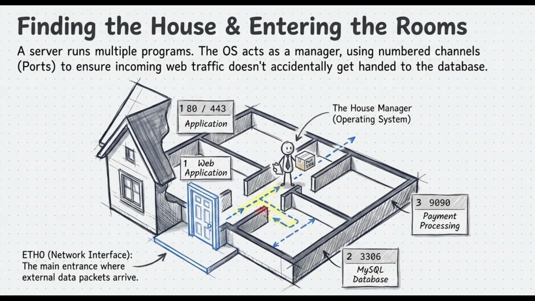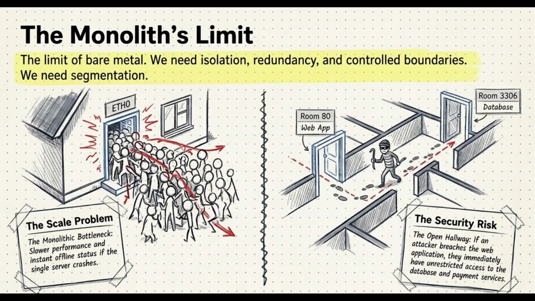So, the public website might be hanging out, listening in room 80 or 443, while the database is securely locked away, waiting for instructions in room 3306. The operating system just acts like a really efficient building manager. It looks at the port number stamped on the incoming data and hands it directly to the right room. Boom, problem solved.